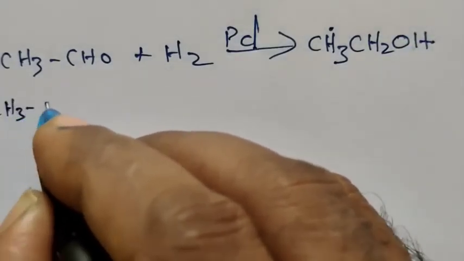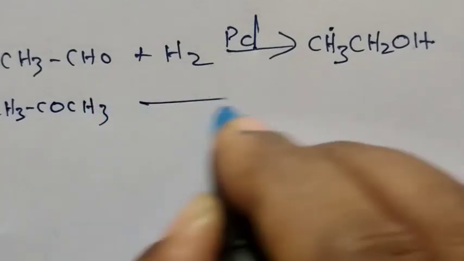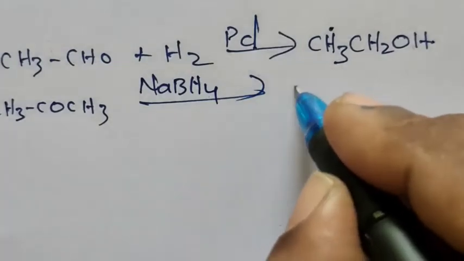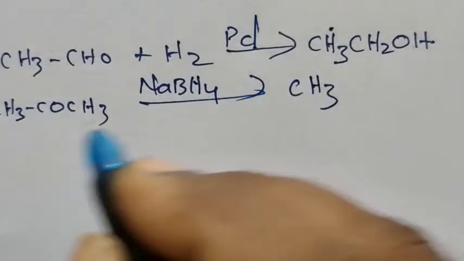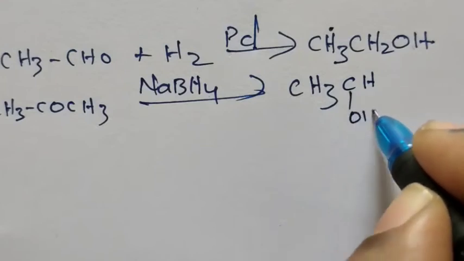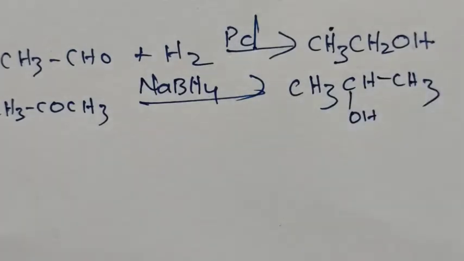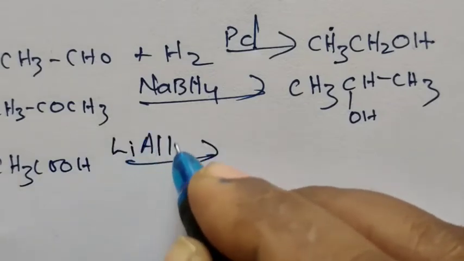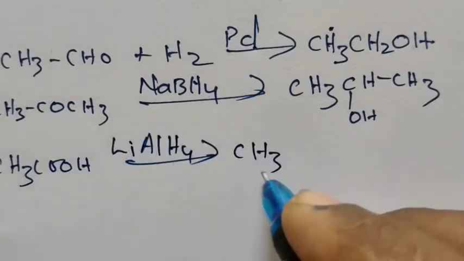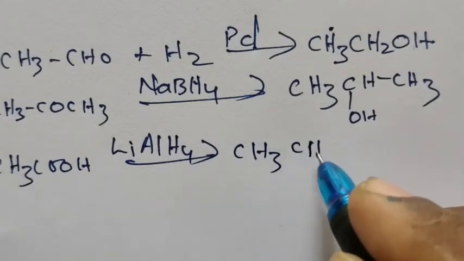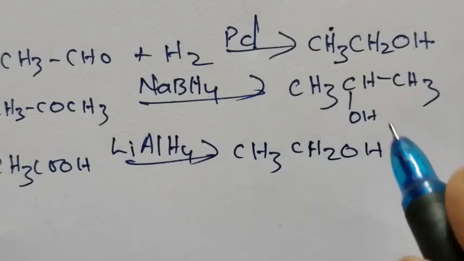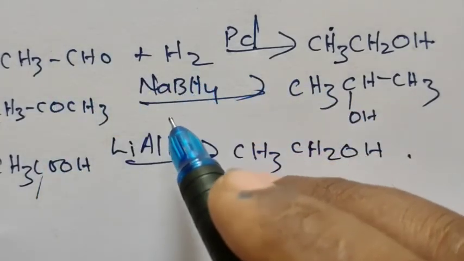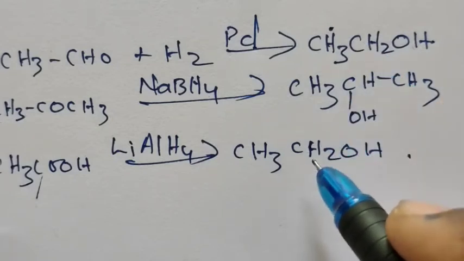Similarly, CH3COCH3 treated with sodium borohydride gives CH3, the CO group converted into CHOH, and we get CH3. CH3COOH on reduction with lithium aluminum hydride: the COOH group will be converted into CH2OH. So, carbonyl compounds on reduction usually give alcohol.